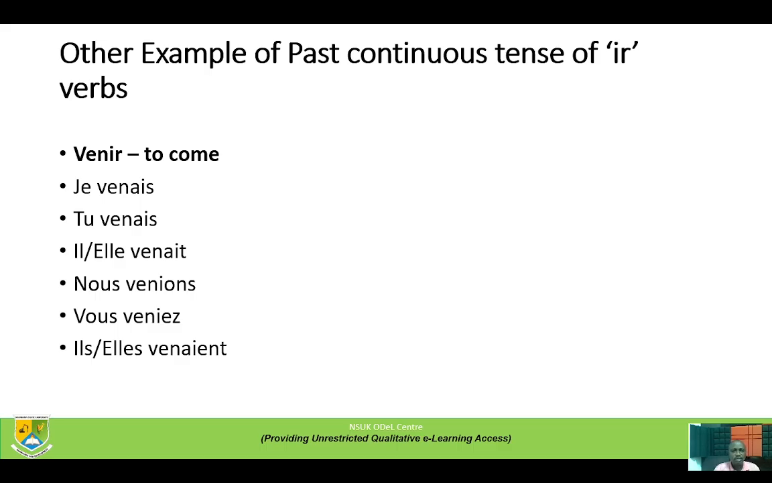Other examples of past continuous tense of IR verbs. Venir, to come. Je venais, I was coming. Tu venais, you were coming. Il ou elle venait. Nous venions, vous veniez. Ils ou elles venaient.